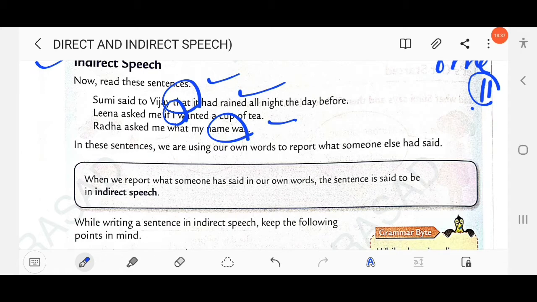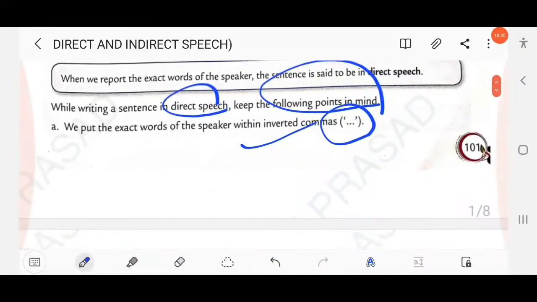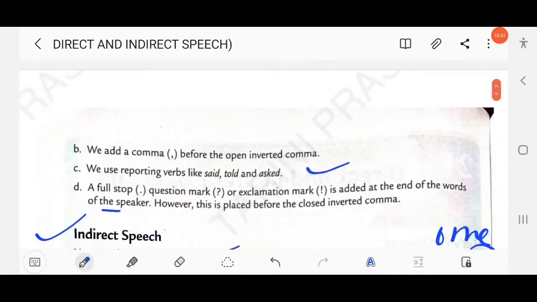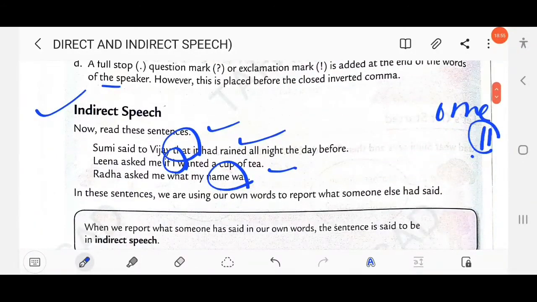So in direct speech you have noticed, here it rained all night yesterday. This is simple past, and here yesterday. So you find that some changes have been made, right? Here it had rained all night the day before. You will read what changes are made while changing direct into indirect.